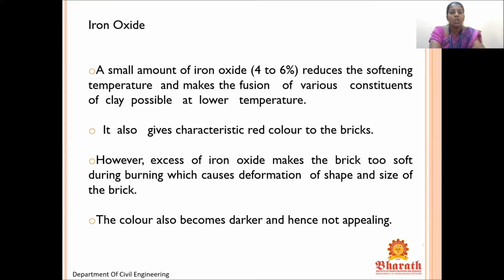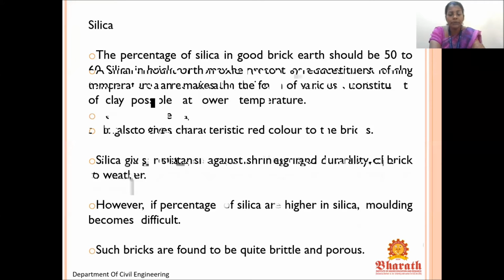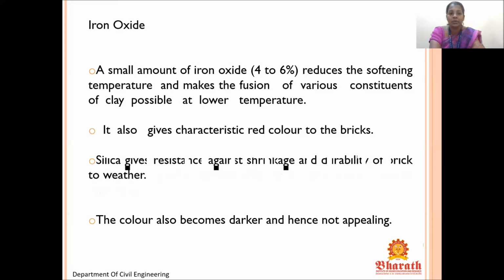Iron oxide. A small amount of iron oxide reduces the softening temperature and makes the fusion of various constituents of clay possible at lower temperature. So we saw first alumina, that is 20 to 30%. Next we got silica, it is 50 to 60%. Now we are seeing iron oxide, that is 4 to 6%. It also gives the characteristic red color to the bricks. So adding iron oxide in the brick gives you the color.